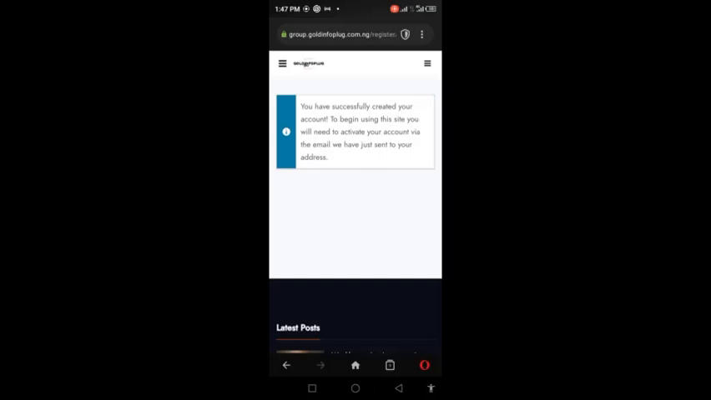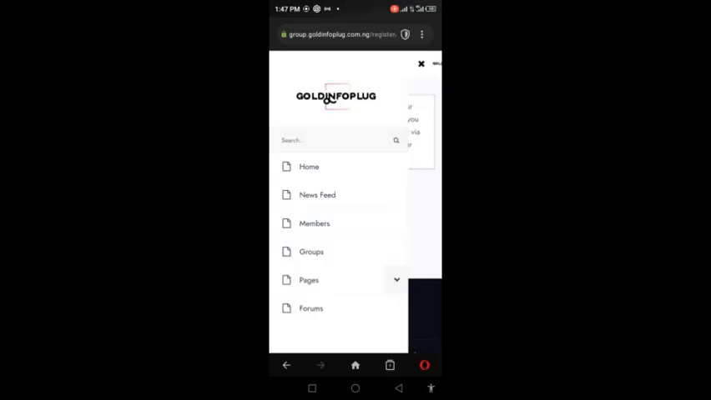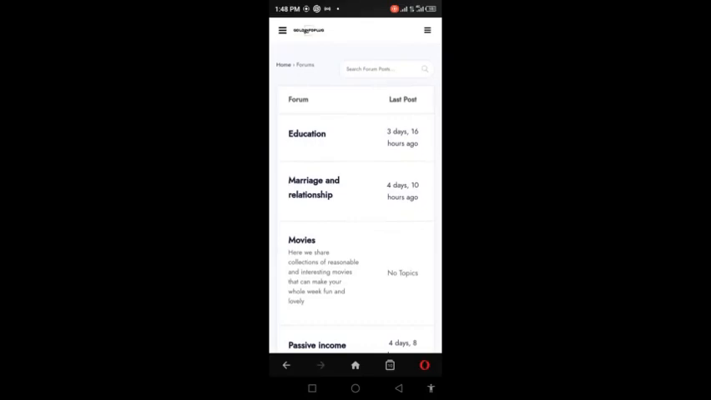The next thing is to come to the forum page after you have logged in. I don't know why this browser is acting crazy today, so I'll open the forum in a new tab. On the forum page, you see different topics and forums, and you can choose the one to join. You subscribe to a particular forum, then drop your contribution in the comments box. Let's say I'm taking the marriage and relationship forum. After I open it, I select the topic from this option, then put in my contribution and boom.